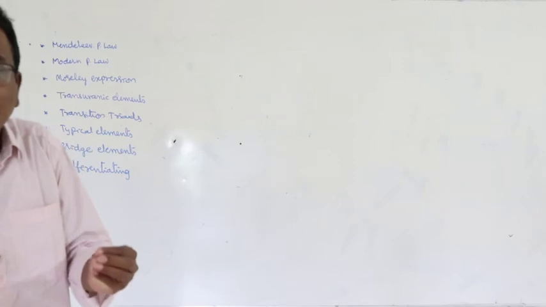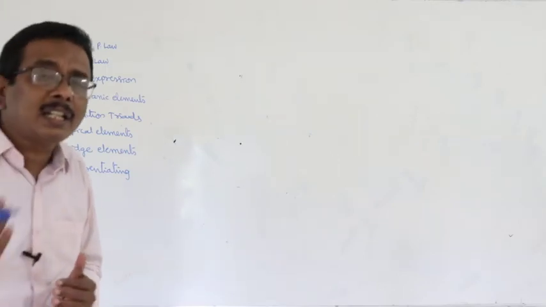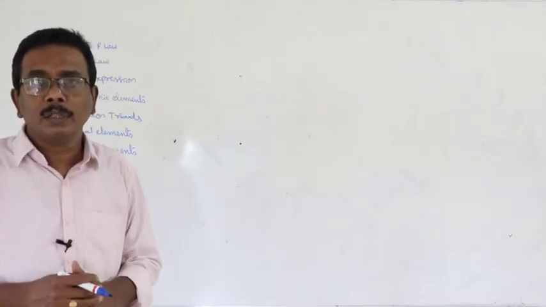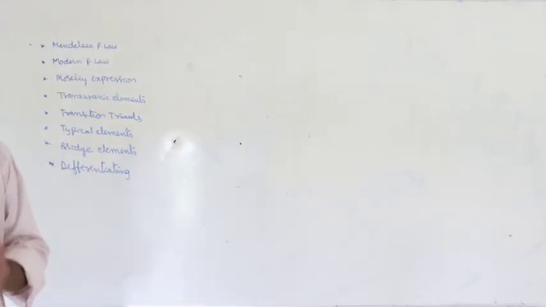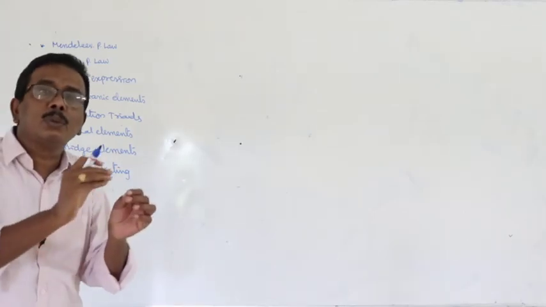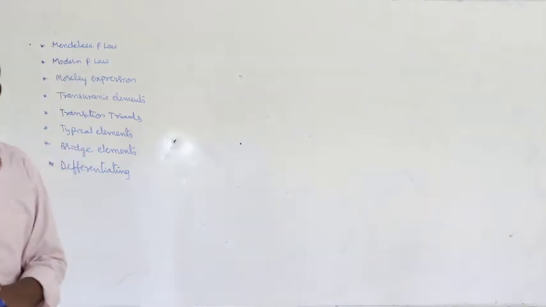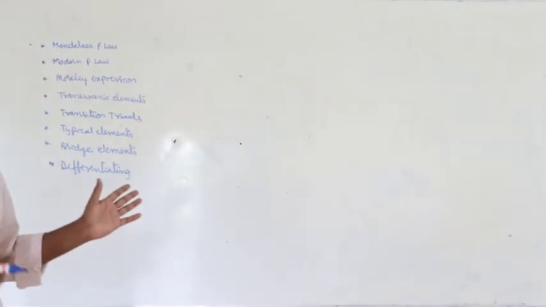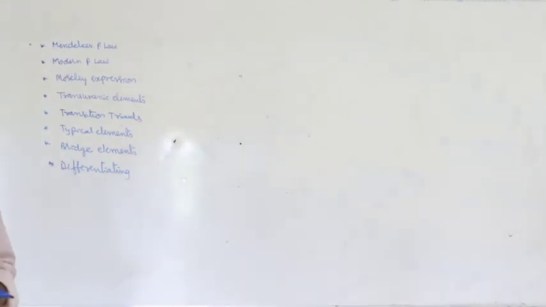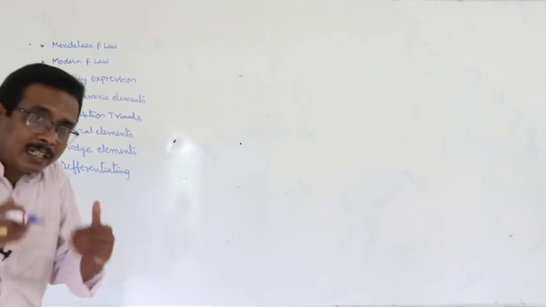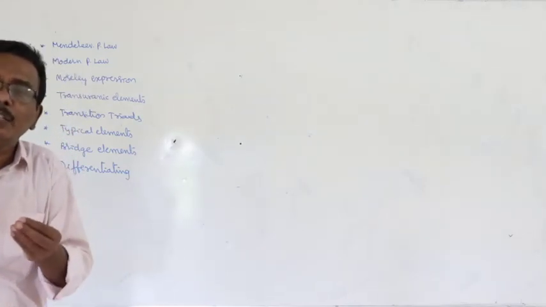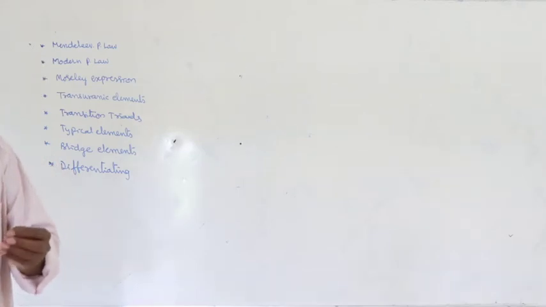What is the general electronic configuration of S block elements? NS1 to 2. P block elements NS2 NP1 to 6. Representative elements NS1 to 2 NP1 to 5. Transition elements NS1 to 2 (N minus 1)D 1 to 10. That is also for D block elements. What about the general electronic configuration of inner transition elements? NS2 (N minus 1)D 0, 1, (N minus 2)F 1 to 14.